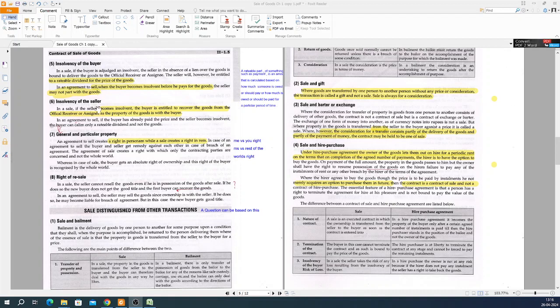Sixth is the opposite of the fifth, insolvency of the seller. If the seller becomes insolvent, then the buyer is entitled to recover the goods from the official receiver or assignee. Then an assignee is appointed in place of the seller and the buyer can recover the goods from the assignee.